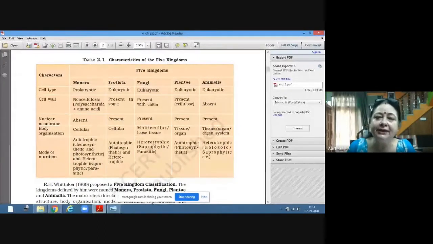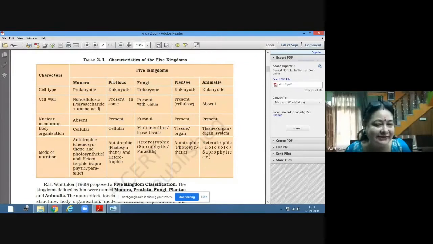Now the second kingdom, that is Protista. In Protista, the cell type is eukaryotic. Eu means true, and karyote means nucleus. So after the formation of nucleus, Protista are also unicellular organisms, but they are having well-defined nucleus in them. So eukaryotic cell is there, and this eukaryotic cell is having well-defined nucleus, and membrane-bound organelles are present in this cell.